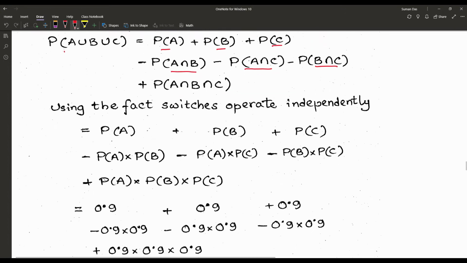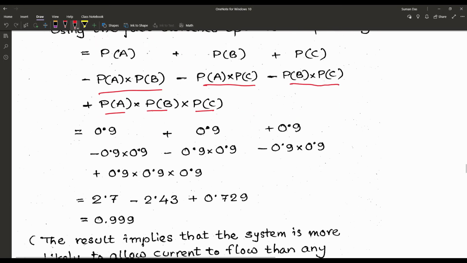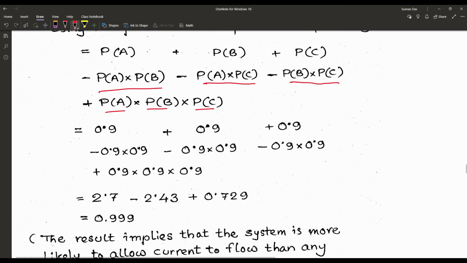As each event is independent of the others, P(A intersection B) can be written as P(A) into P(B), P(A intersection C) as P(A) into P(C), and P(B intersection C) as P(B) into P(C). And P(A intersection B intersection C) can be written as P(A) into P(B) into P(C) according to the multiplication rule. So we put the value of the probability of each event, which is 0.9, and finally we get the result,